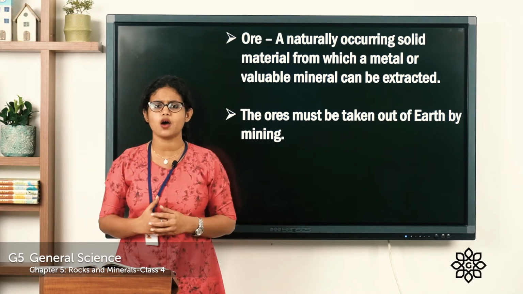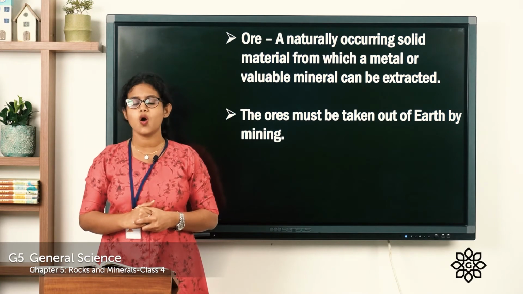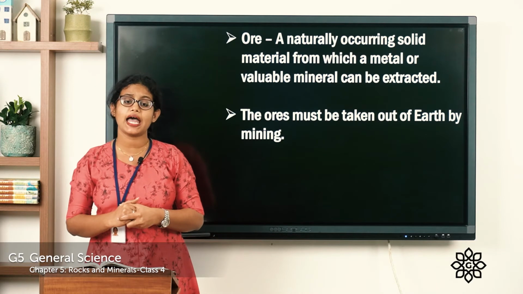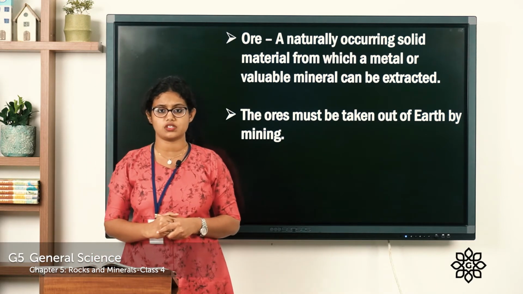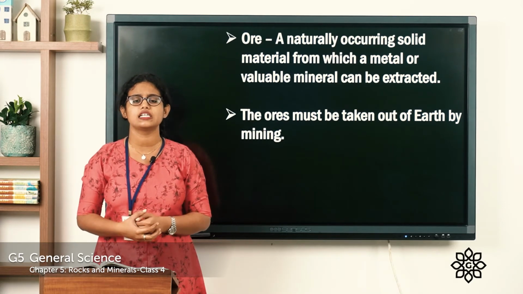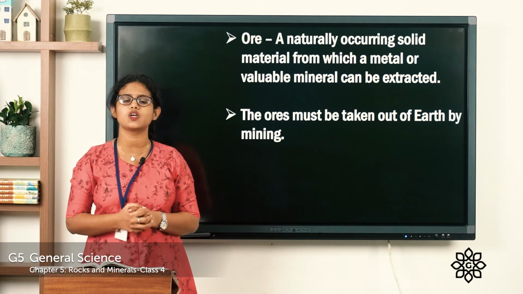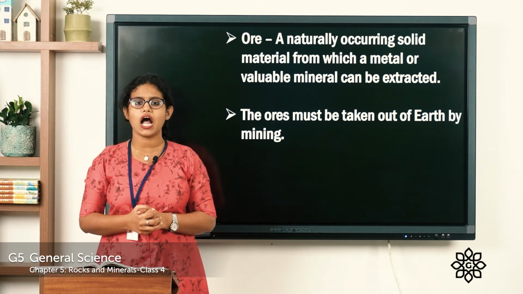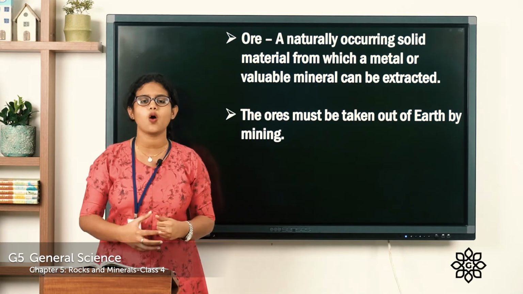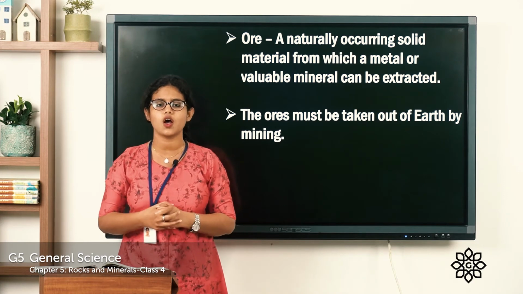And the next thing is about ore. Have you heard about ore? You know what an ore is? Ore is a rock that contains useful metals as well as unwanted substances. You know what unwanted substances are? Unwanted substances like sand, silt, clay. Such rocks, we call ore. So even iron, aluminium, copper, all these occur as ore.